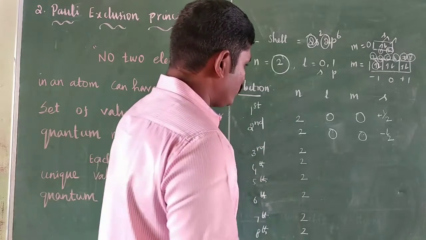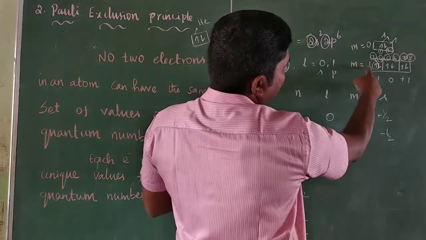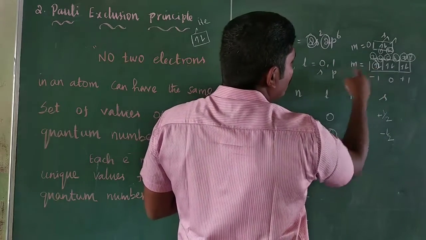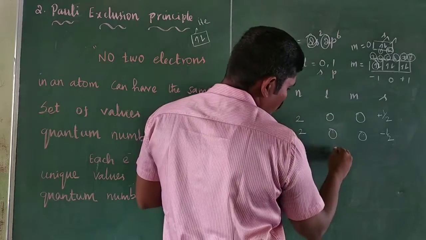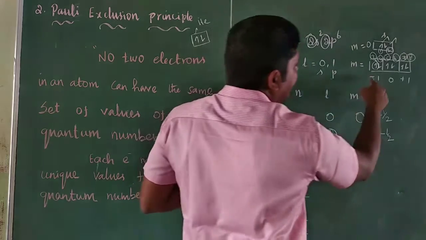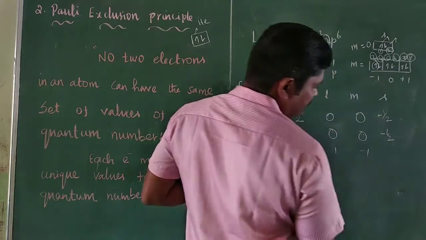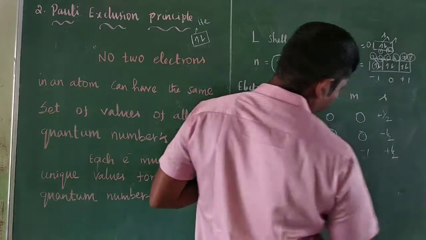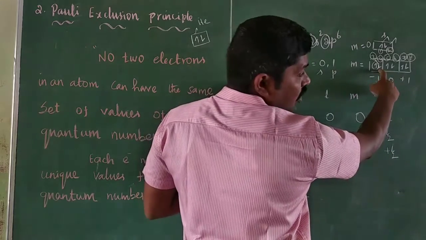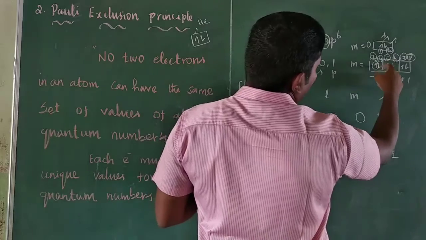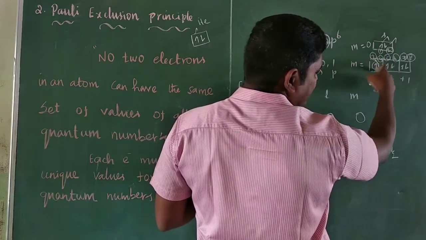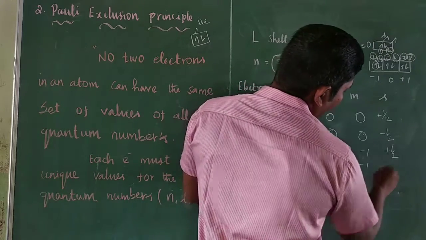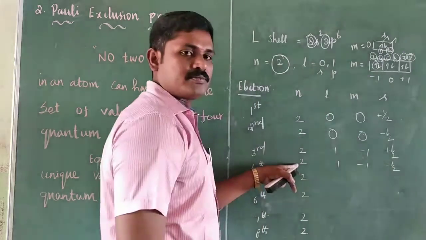Since the third electron is in the p orbital, L value is 1, m is minus 1, and the third electron is plus half. The fourth electron is in the same 2px orbital, with 2, 1, minus 1 and minus half.